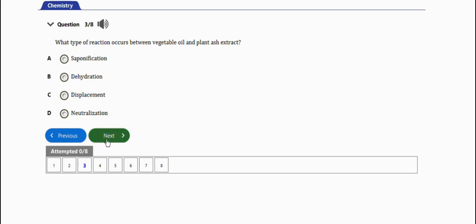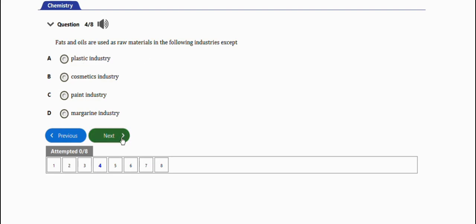The next question will be this one. It says fats and oils are used as raw materials in the following industries except: we have plastic industry, cosmetics industry, paint industry, margarine industry. So the right answer is option A, which is plastic industry. So that's the exception here.